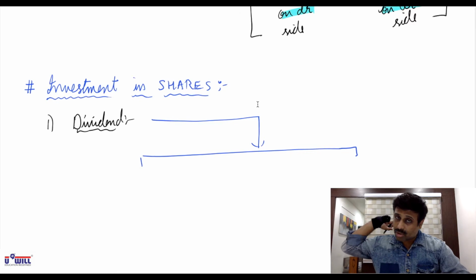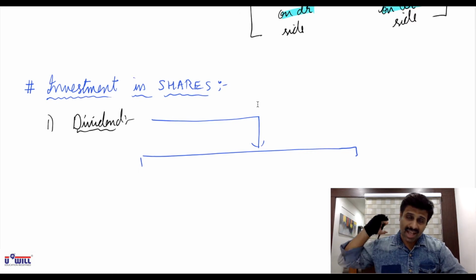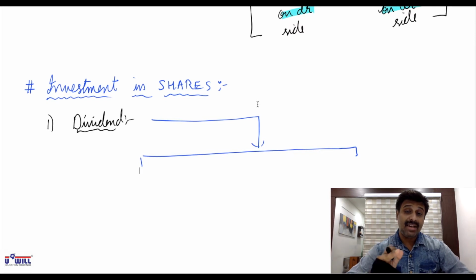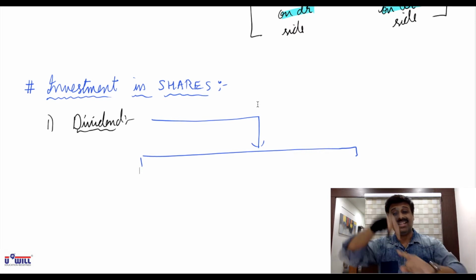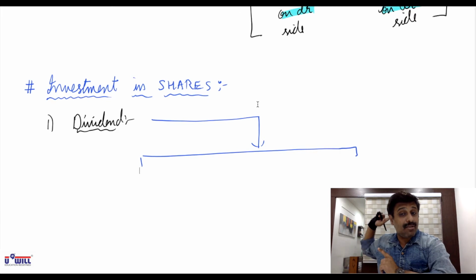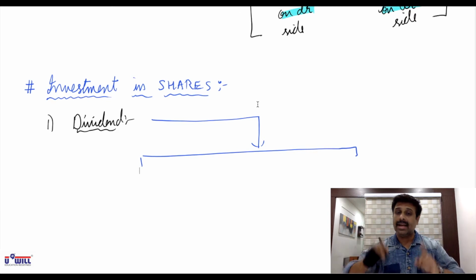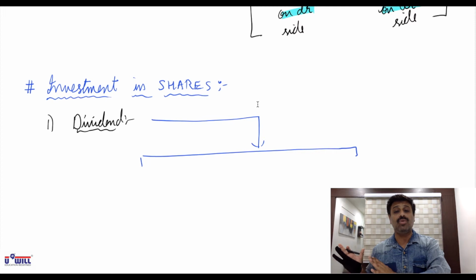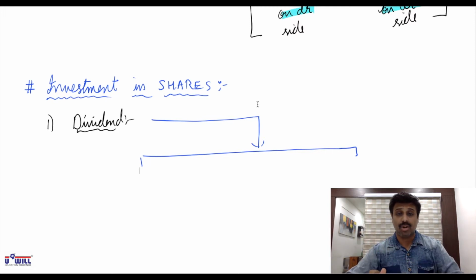Now, whatever dividend you receive of last year in the current year is a revenue profit for you, revenue income for you, because you were the shareholder in the company last year also. You were the owner last year also, so you deserve to get that dividend.